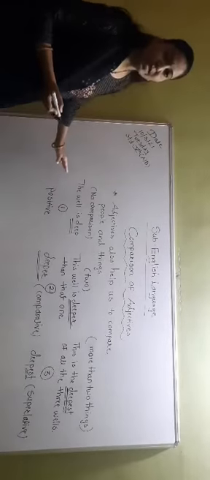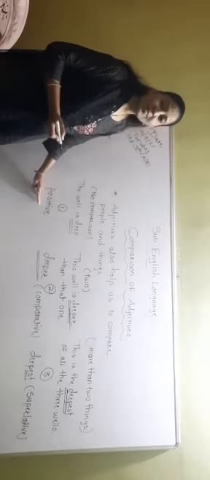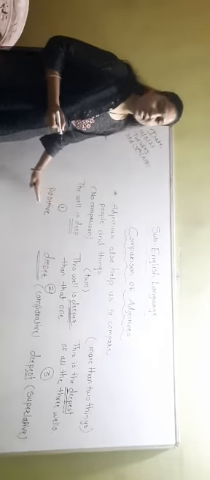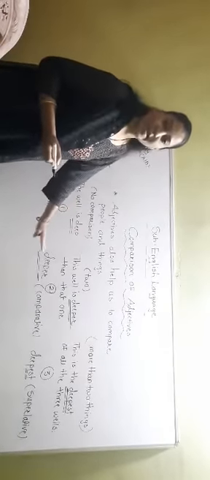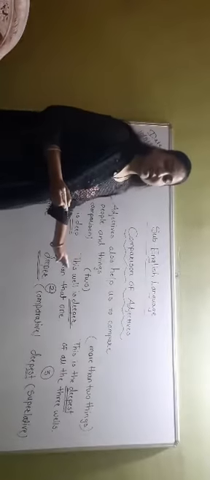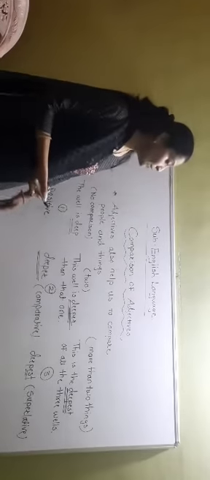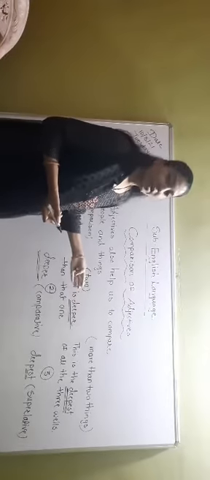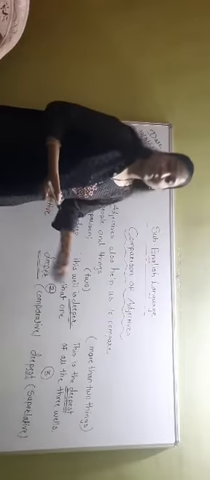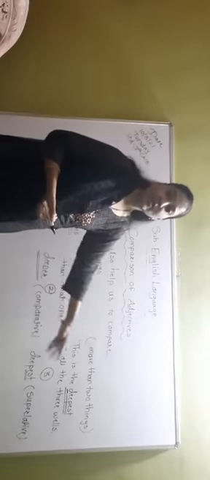So are you getting it, students? When we are not doing any comparison, we are just describing that person or thing, at that time it is the positive degree. When we are doing comparison between two things or two people, that degree is known as the comparative degree. And when we are doing comparison between more than two people, that is the superlative degree.